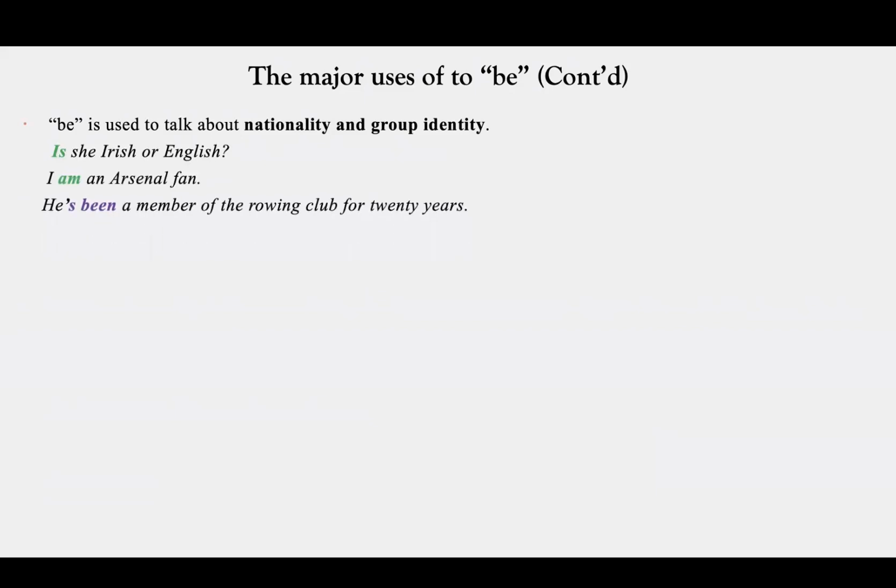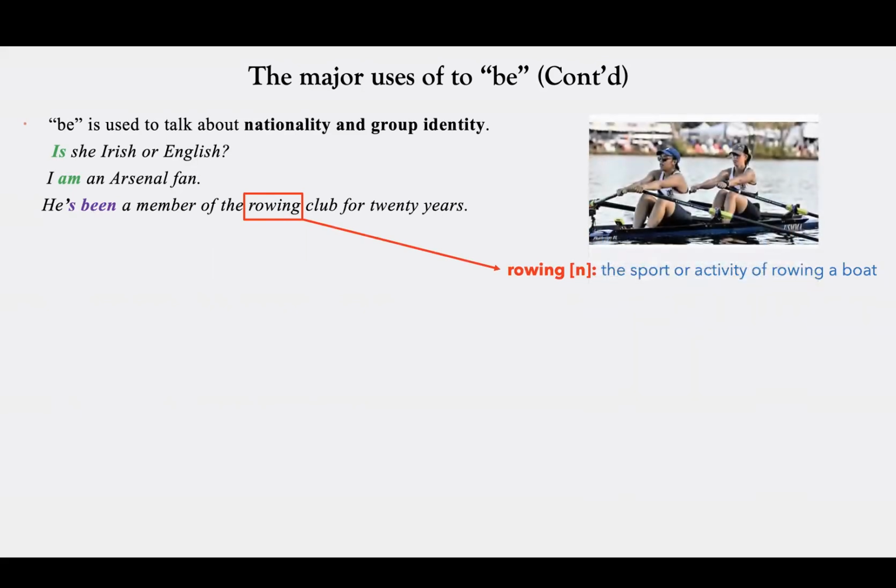He's been a member of the rowing club for 20 years. So here, rowing club is a kind of club. So that's why talking about group identity here. It says for 20 years, that's why we are using have been or has been, the process. So here, the meaning of rowing is the sport or activity of rowing a boat. And if you don't know the meaning of rowing, again, here is a picture illustrating it. This is called rowing.